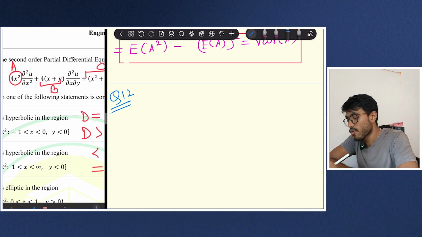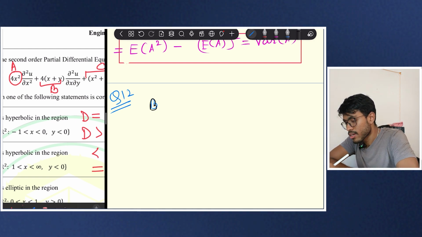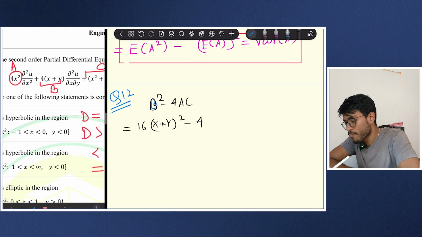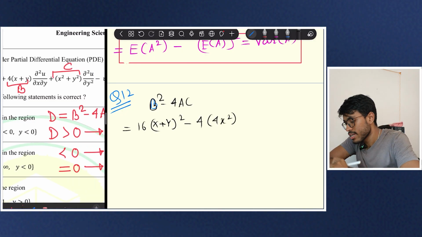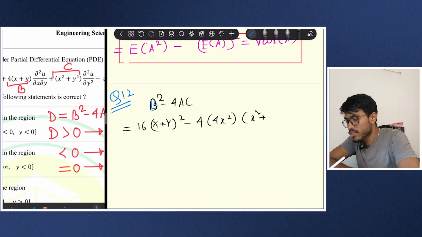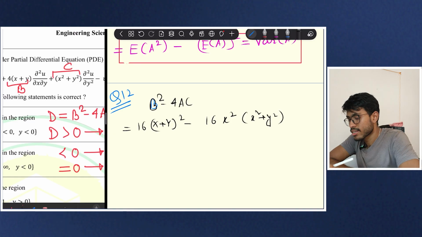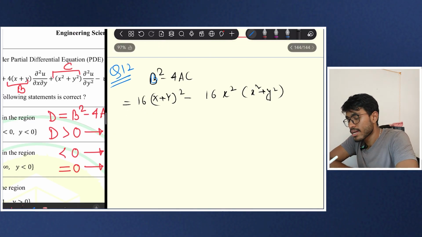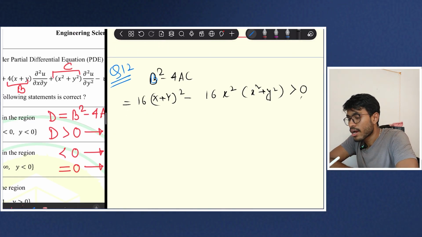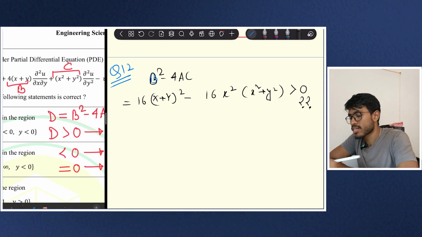So b is equal to 4 into x plus y. So b square, in black color, b square minus 4ac is equal to 16 times (x plus y) whole square minus 4, a equal to again 4x square, right? And c is equal to x square plus y square, and I will write here directly 16x square. So I have to see if this is greater than 0 or not.